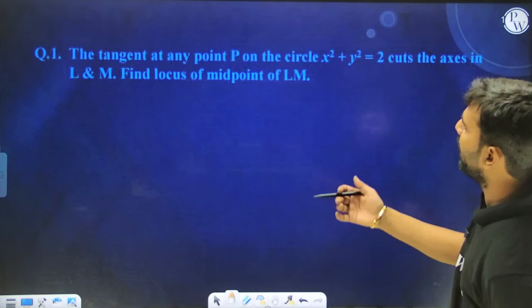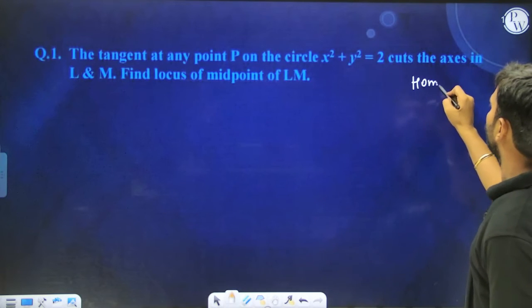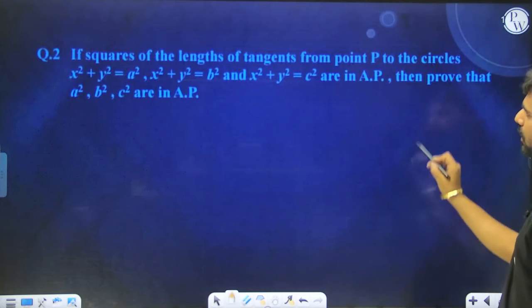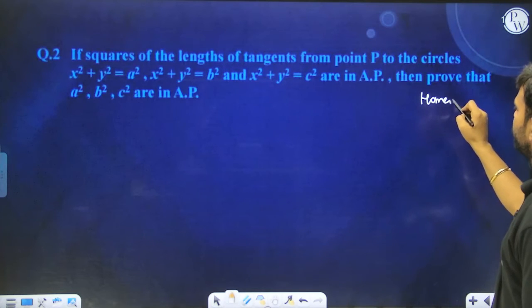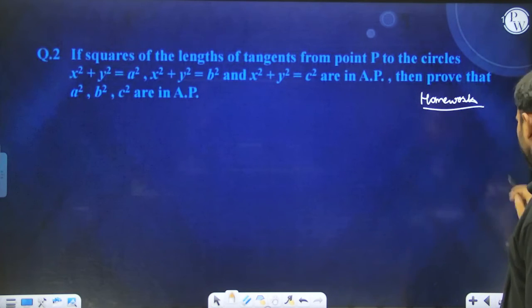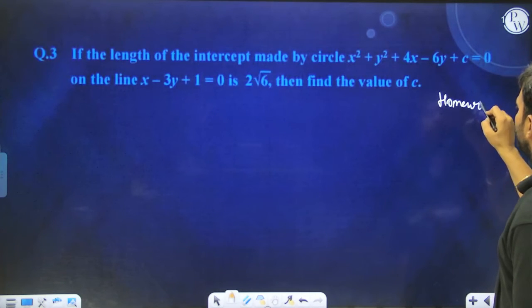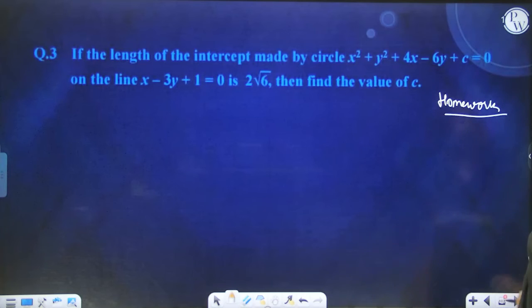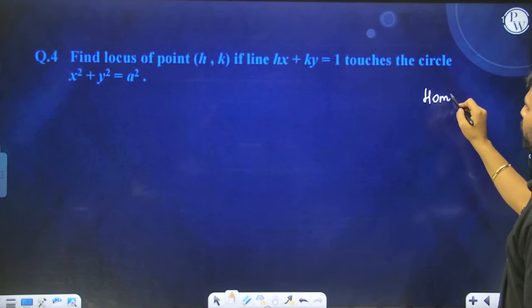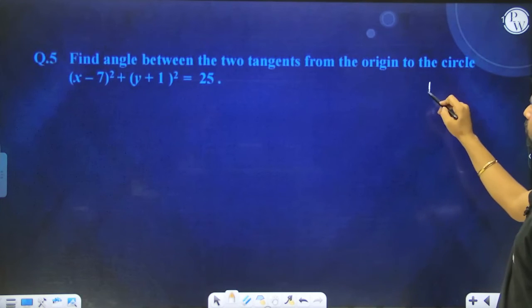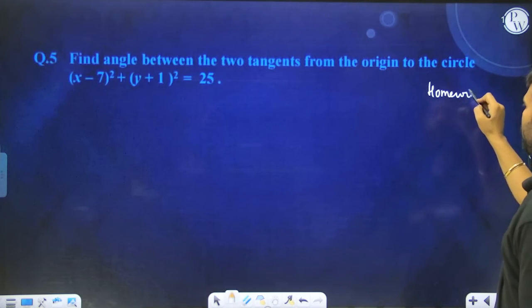So you can now attempt this question as part of homework. Attempt this also as homework. A few of the questions I am giving you as homework. Do solve these questions, as these are very good questions for your JEE preparation.